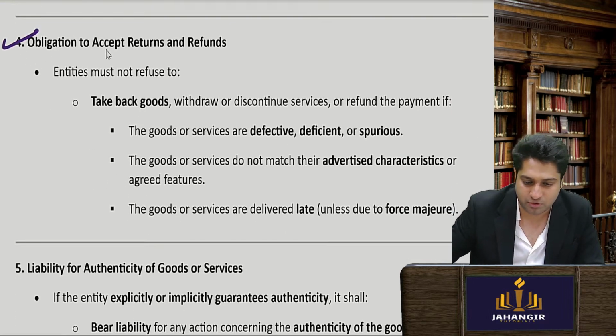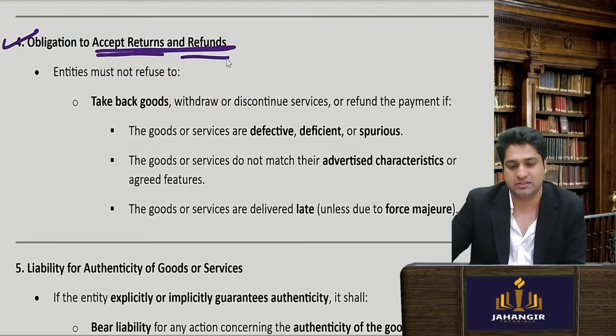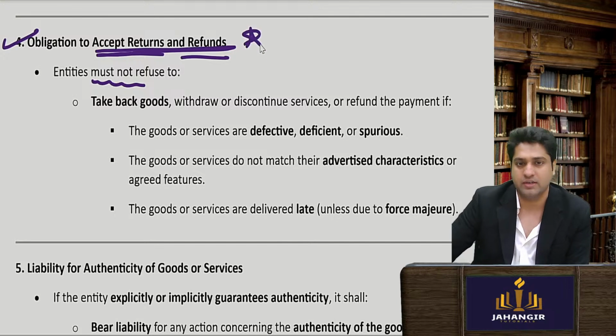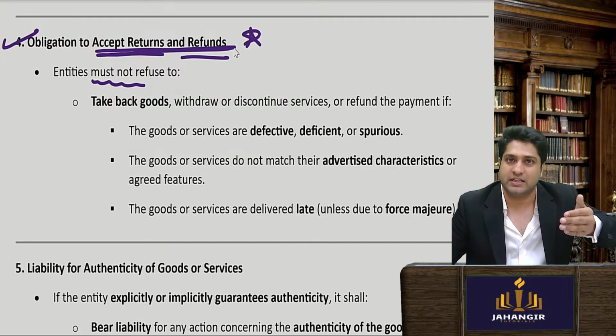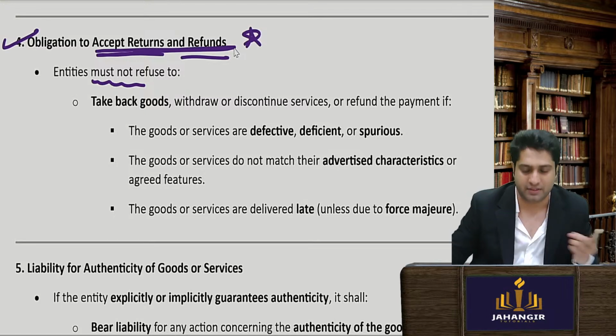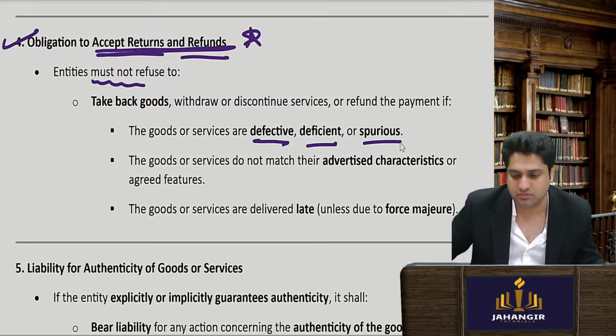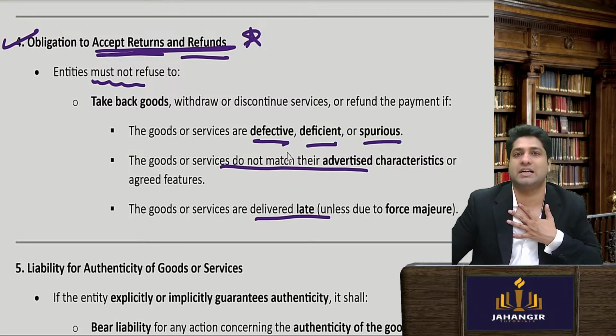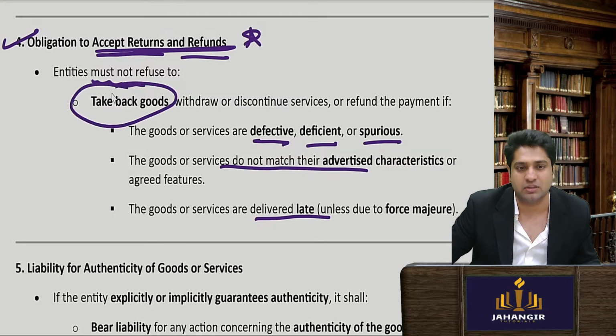Obligation to accept returns and refunds. Entities must not refuse. This is also important: if there is a fault from the seller's end, the goods are defective, deficient, spoilt, they do not match the advertisement, or they were delivered late, in such cases I should take back the goods.